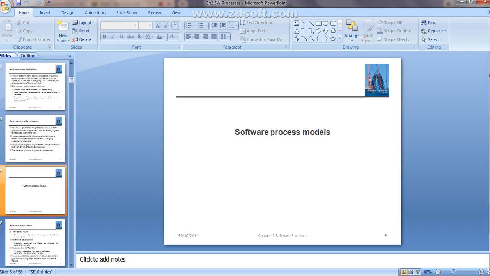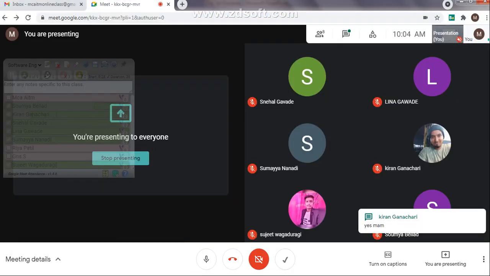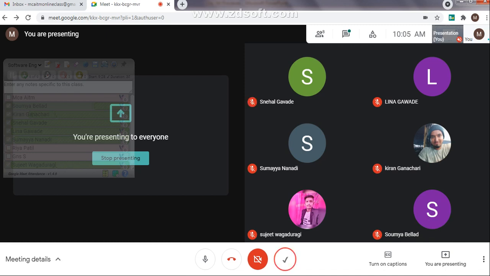Yes or no? Tell me, what is a software process? Can anyone tell me? What do you mean by software process? What is it going to include? Ma'am, set of activities. Yes, set of activities. Why are you using it? To develop a software system. Yes, a set of activities that are required to develop any kind of software system. That itself we call the software process.